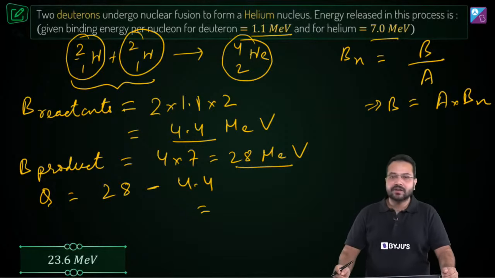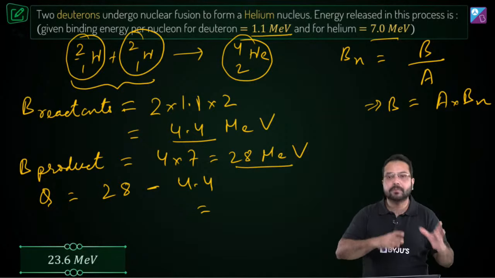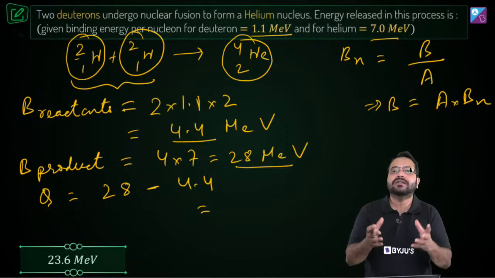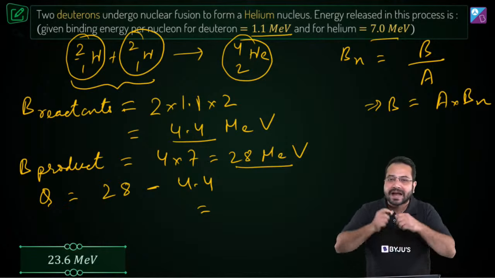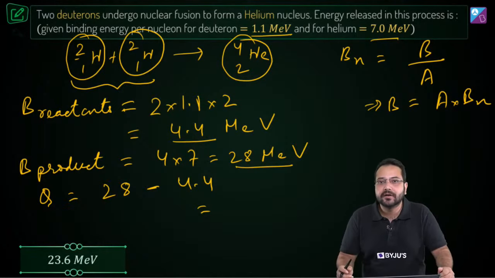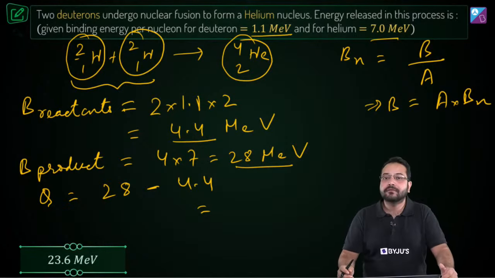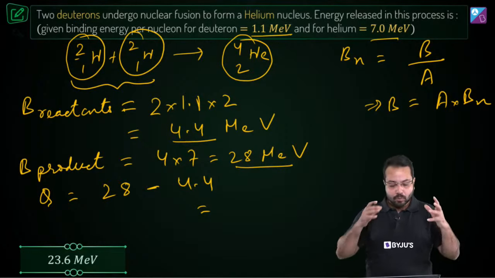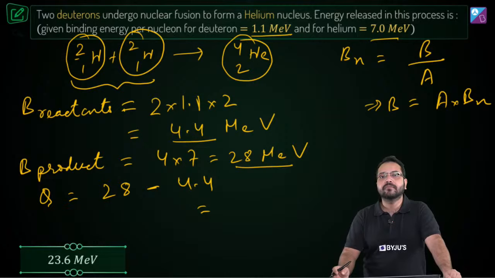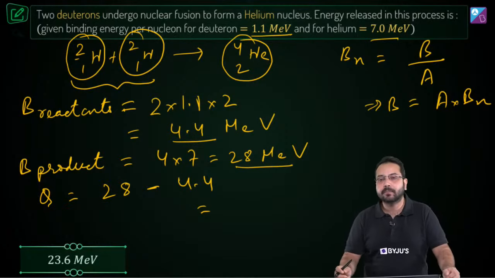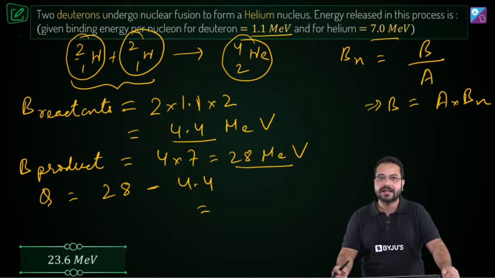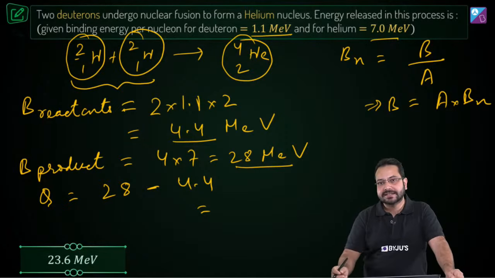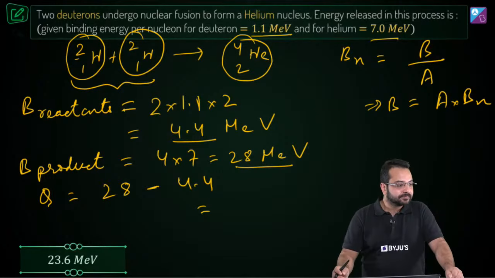So what we see here is that if the binding energy of the product is greater than the binding energy of the reactant, it means that the product that is formed is much more stable, and hence energy is going to be released. And if the other way around were true, for example, the binding energy of the reactant was greater than the binding energy of the product, then that would mean that the product is less stable than the reactants, and energy has to be supplied to make the reaction happen. Is that correct? Is the concept clear?